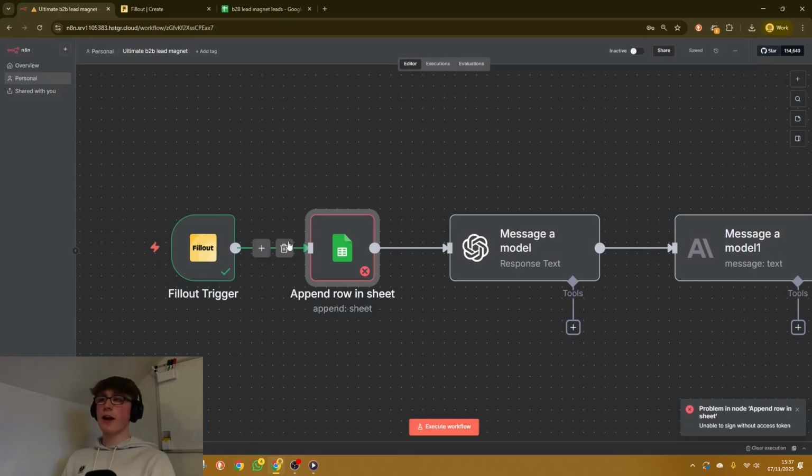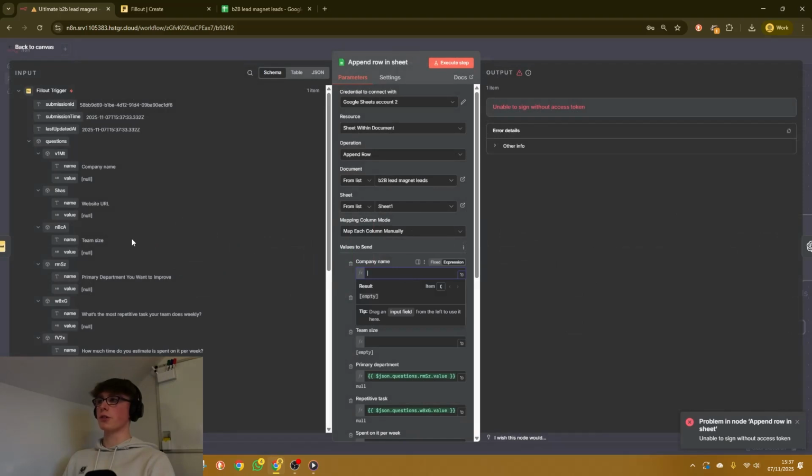So I've just ran a test and got all my information from Fillout. And whenever I open up the Google Sheets module, you can see all of the questions on the form and all of the answers are there. I didn't fill any in, I just quickly submitted the form, so that's why it all says null. But yours will say, for example, here, the website URL will be right here under the value card.